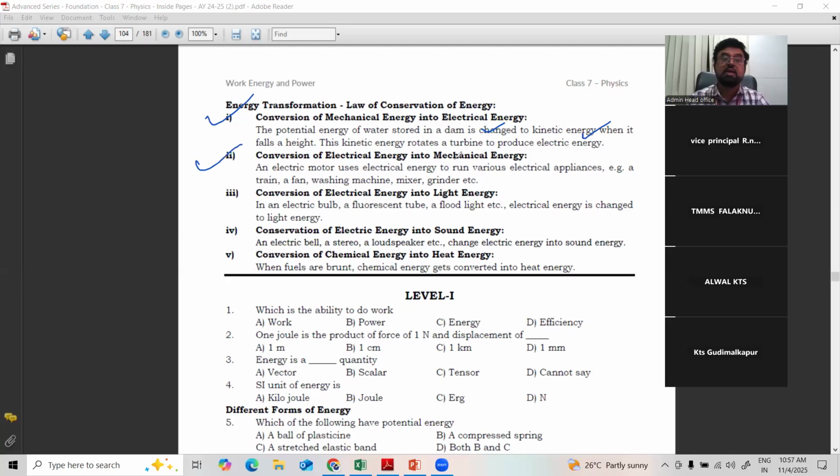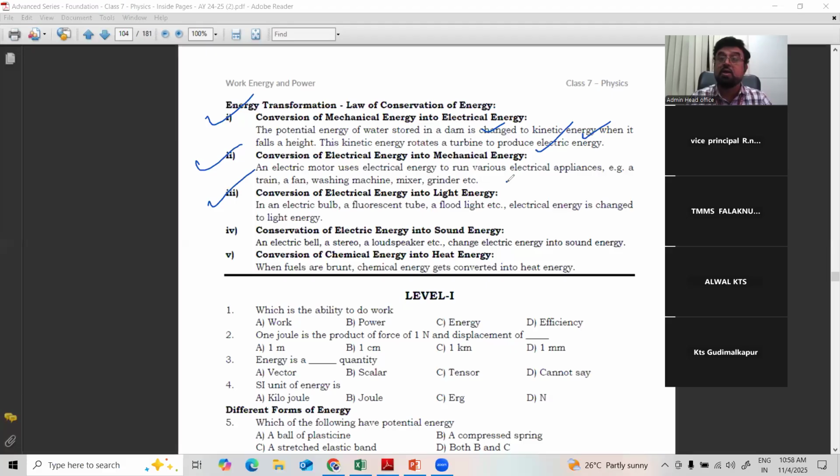Similarly, conversion of electrical energy into mechanical. So an electric motor: when you want to pull the water from the ground up to the tank, what will we do? We'll use the electric motor. When you switch on the current, electric energy is converted to mechanical. The motor will run. That mechanical energy makes the water go through the pipe to the tank. What is happening there? Electrical energy is converting into mechanical energy.